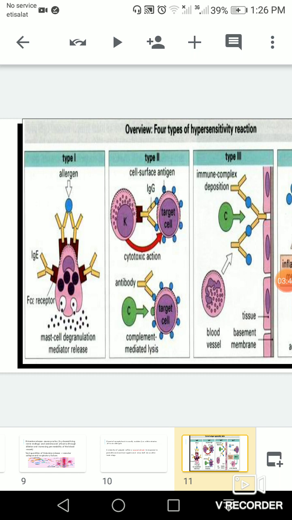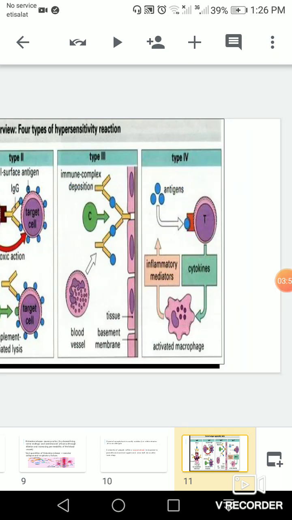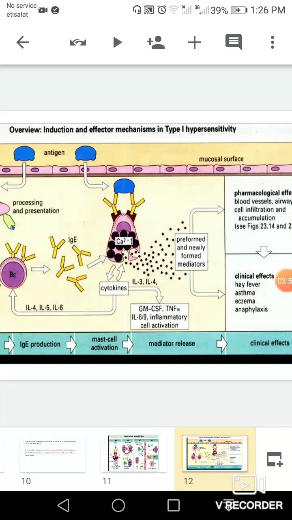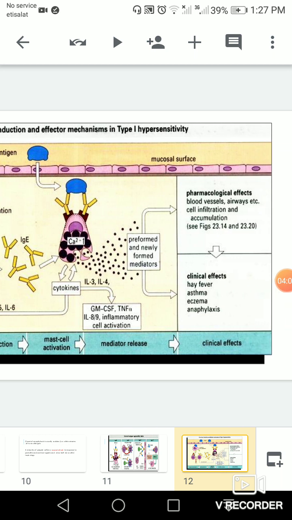a process of capping of this immunoglobulin E over the surface of the granulated cells will lead to its degranulation and release of the granular components, leading to activation of anaphylaxis. In this anaphylactic reaction, as we see here, there is first the process of formation of immunoglobulin E, then degranulation and release of vasoactive amines, causing their effect over blood vessels or airways according to the mode of entry of the allergen, if it was injected, inhaled, or came in contact with the skin.